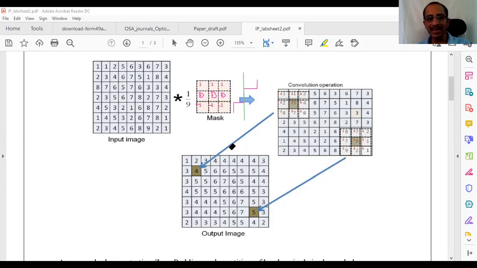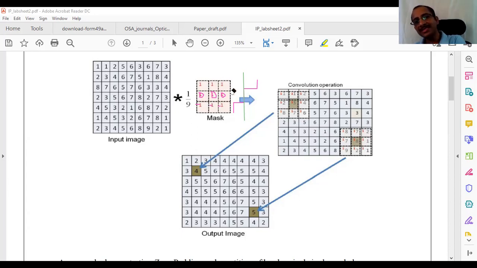Thus, you are able to detect any changes in the image, if there are any sudden changes, like a horizontal edge. So you can see here, for example, if there is a sudden change, say 7 to 1, you will be able to detect it using this. Previously, say 5 to 1, you could detect with the vertical edges. Is this clear or not?